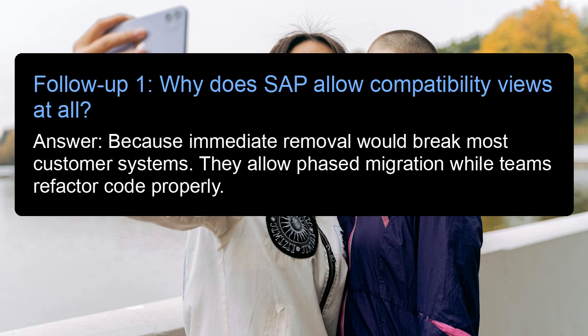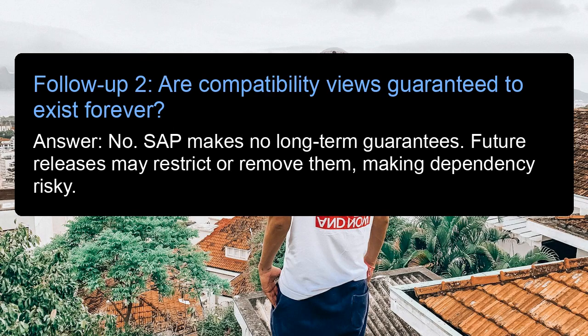Follow-up 1. Why does SAP allow compatibility views at all? Answer: because immediate removal would break most customer systems. They allow phased migration while teams refactor code properly. Follow-up 2. Are compatibility views guaranteed to exist forever? Answer: no. SAP makes no long-term guarantees. Future releases may restrict or remove them, making dependency risky.